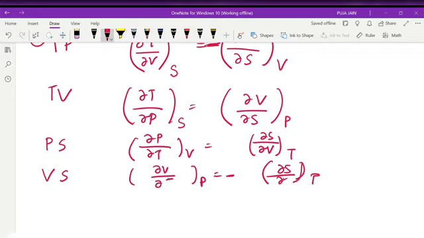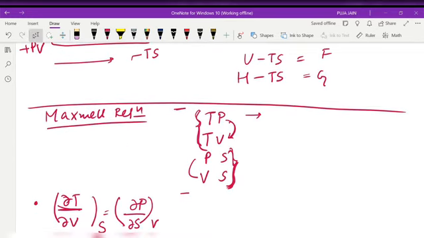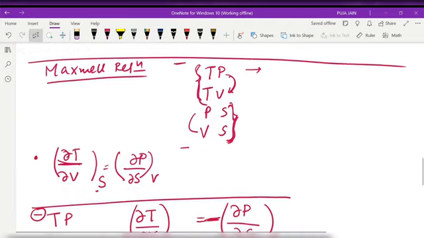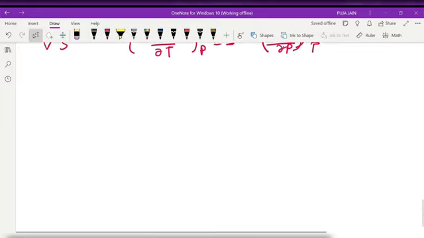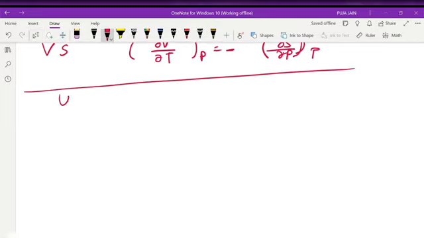Here del T and here del P. Clear? Okay. Just remember it will start with TP. First two terms same, last two terms same. TT and then SS I am getting. Okay. Another thing which you need to know, like I told you to learn what?